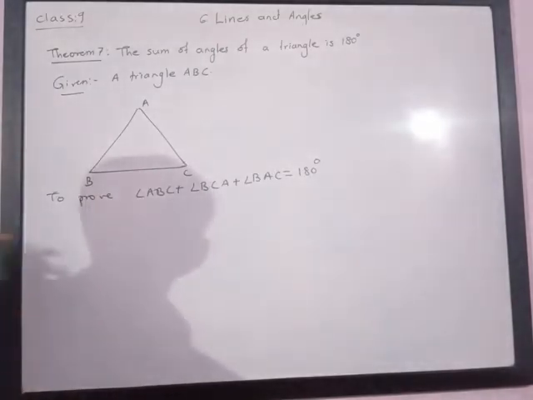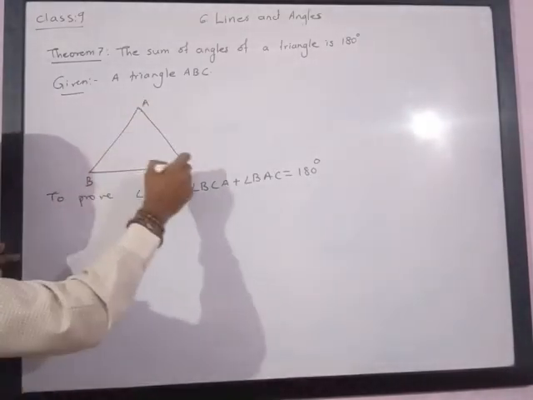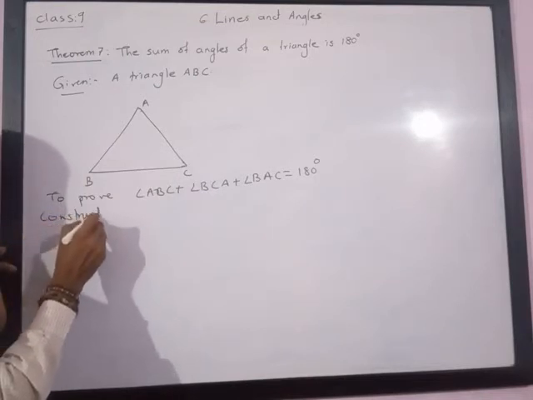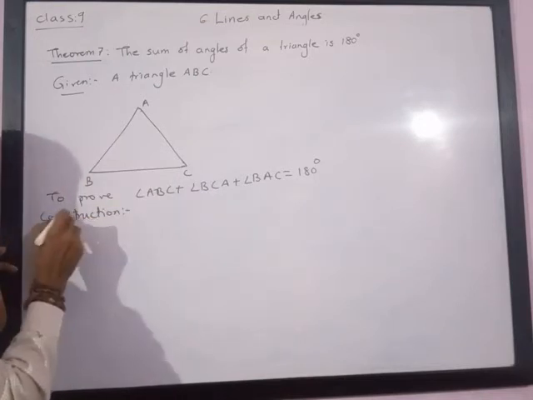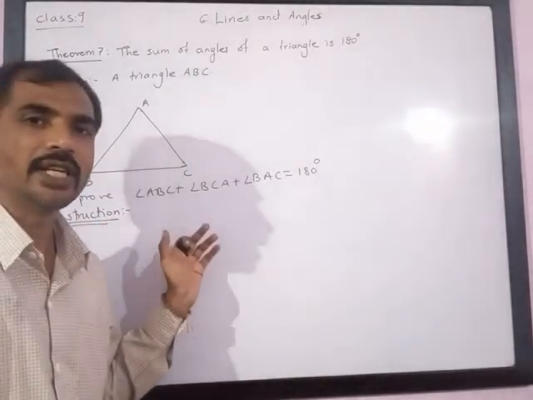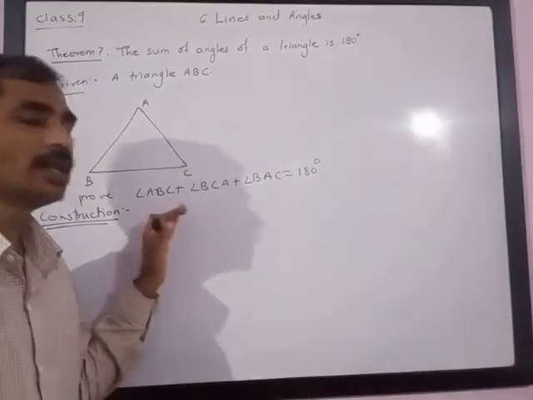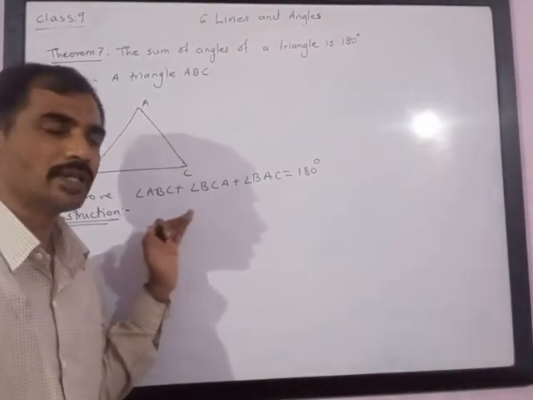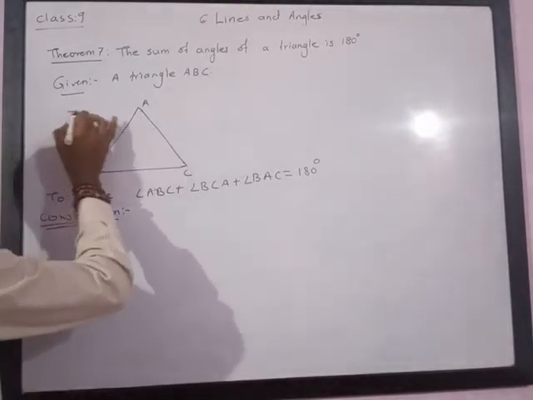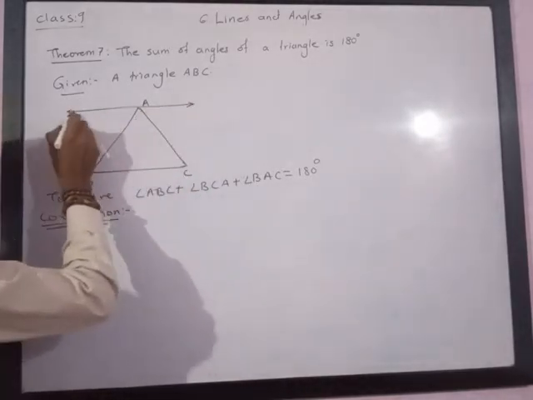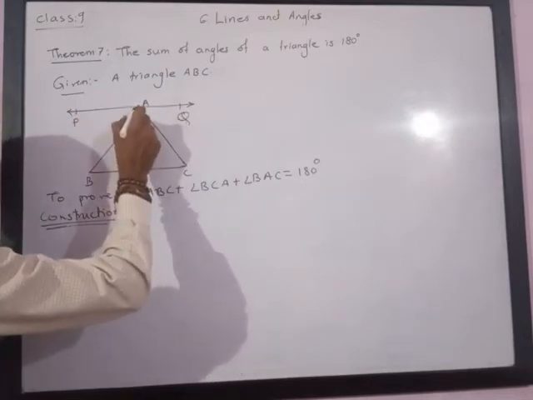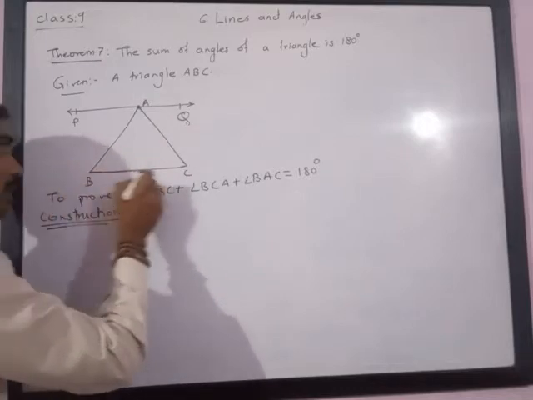Now for this, this is the triangle ABC. For this we need to do a construction. Again, I have already told you the questions which have a construction in them become slightly difficult, so you need to remember how it can be solved. Here we need to draw a line parallel to BC passing through A. So I will take line PQ passing through A and parallel to BC.